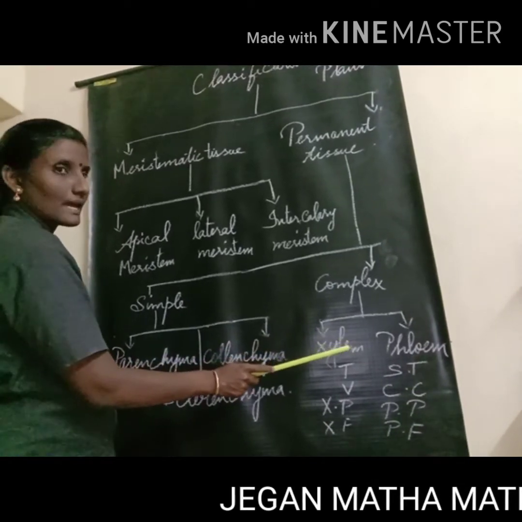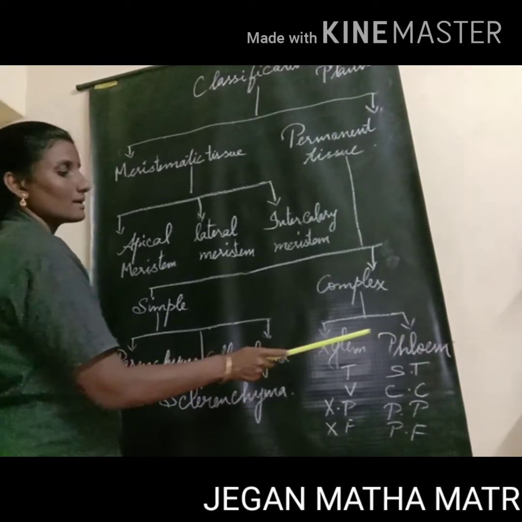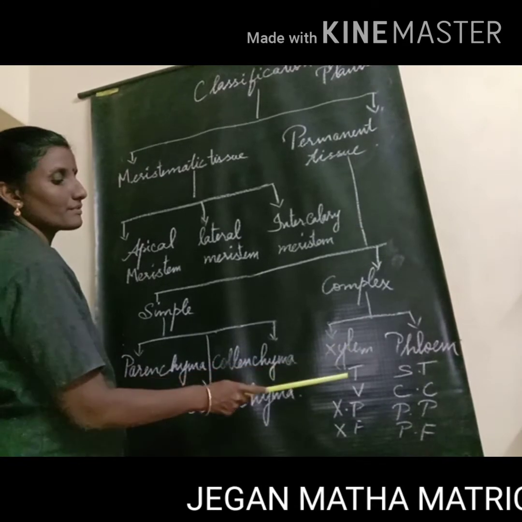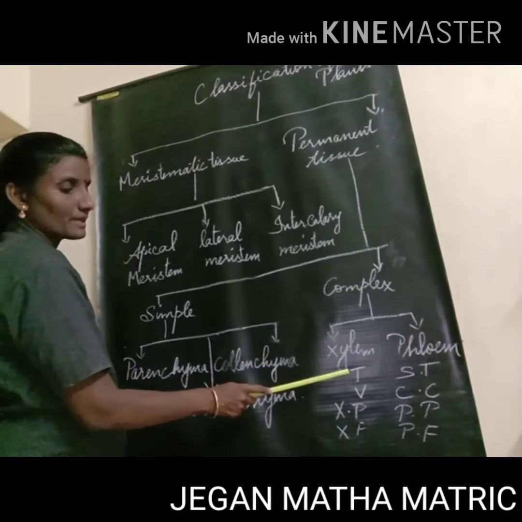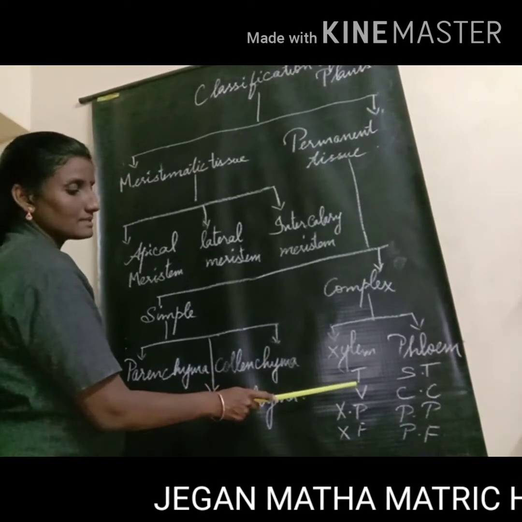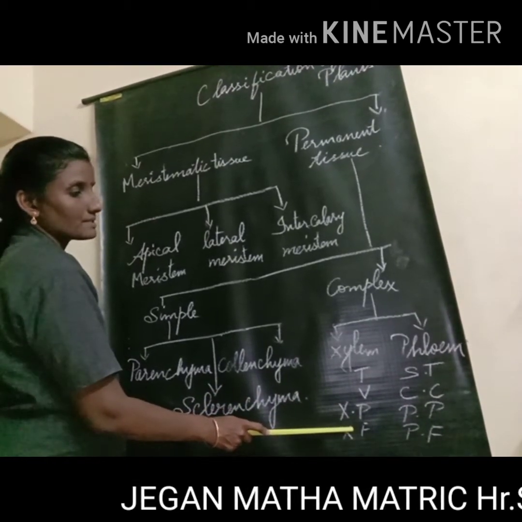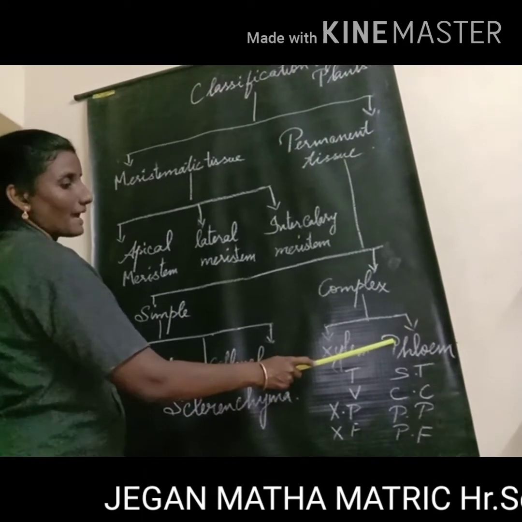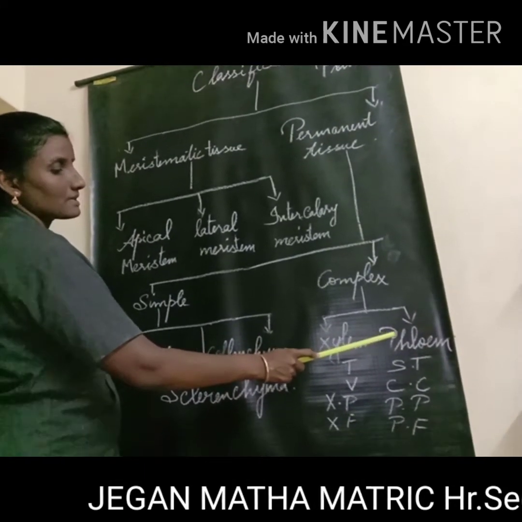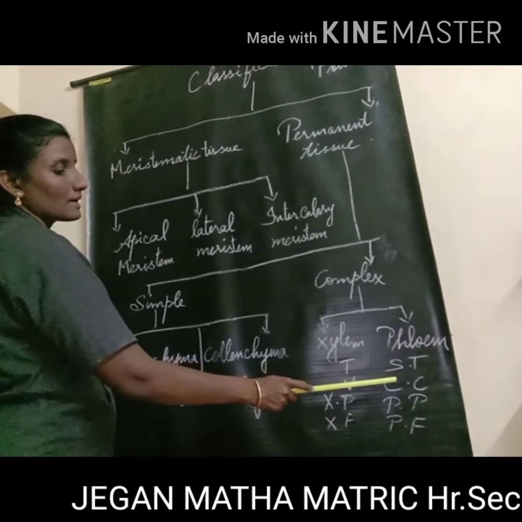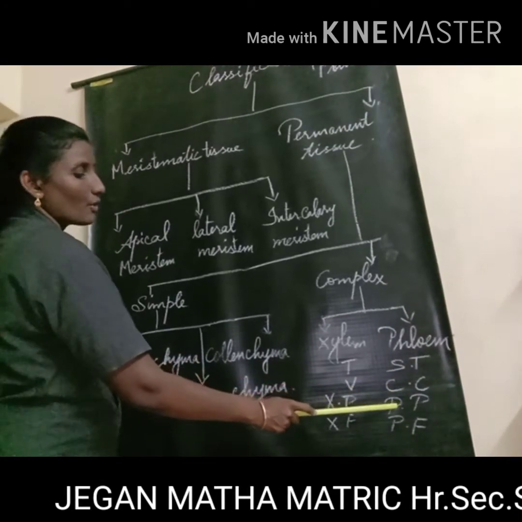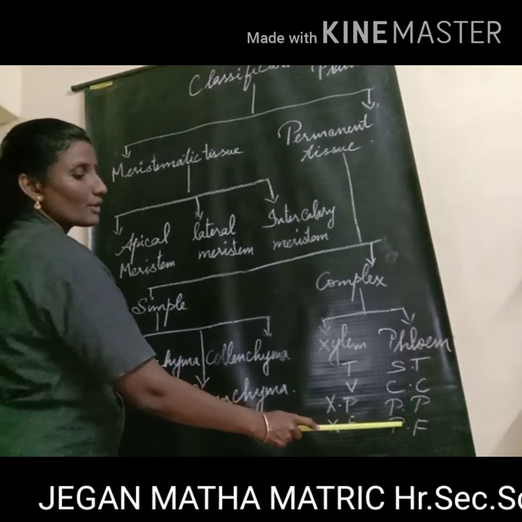Complex tissue is classified into two types: xylem and phloem. Xylem has four different types of cells: tracheids, vessels, xylem parenchyma and xylem fibers. And phloem has four different types of cells: sieve tube, companion cells, phloem parenchyma and phloem fibers.